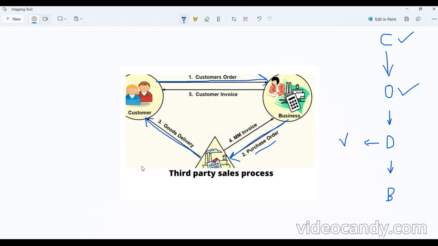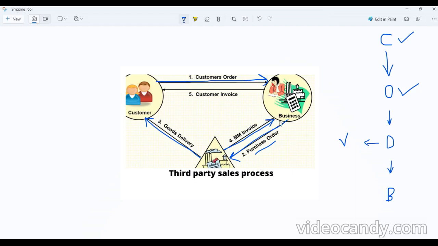Who will deliver? The vendor will deliver the product to the customer on my behalf, and he will give the bill to me. I deliver the product through the vendor, he gives the bill to me, and I will pay the vendor.